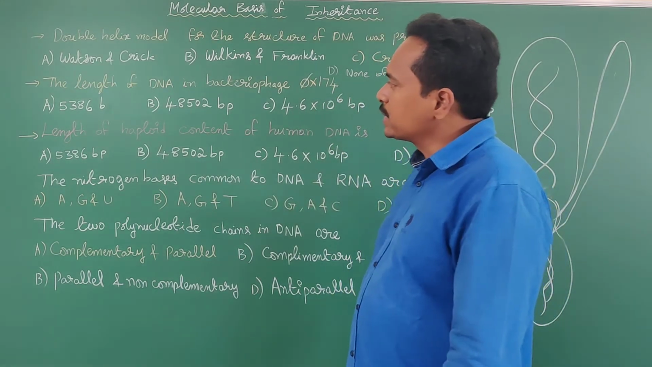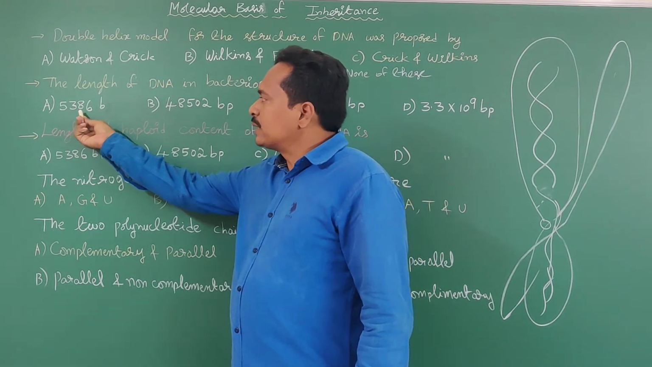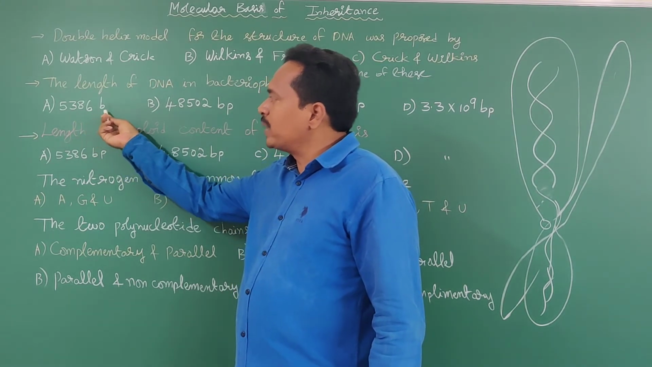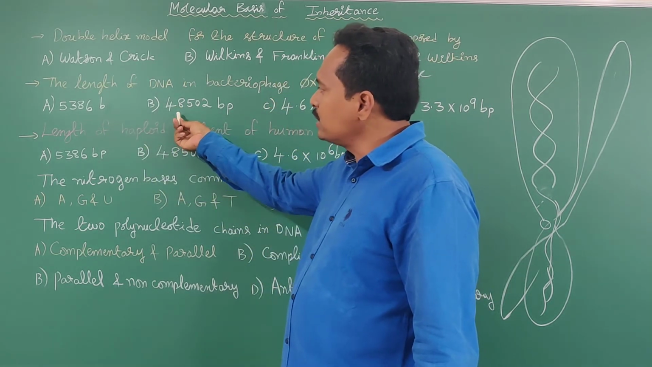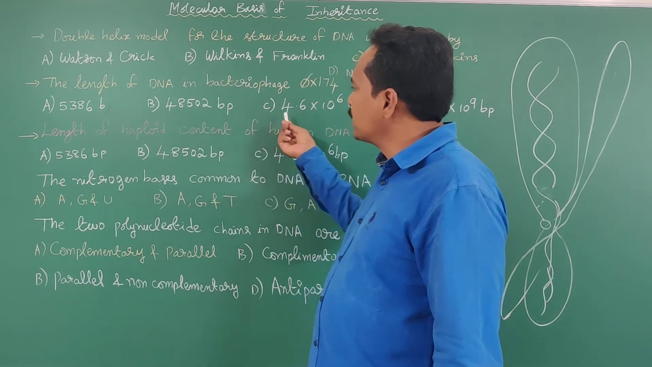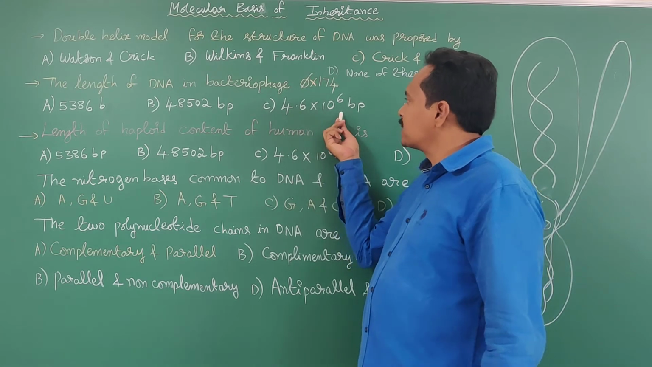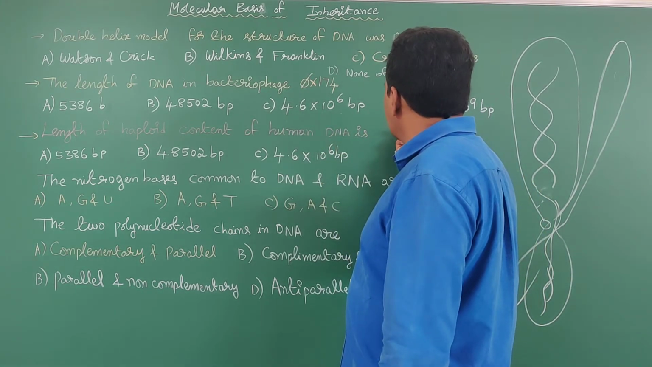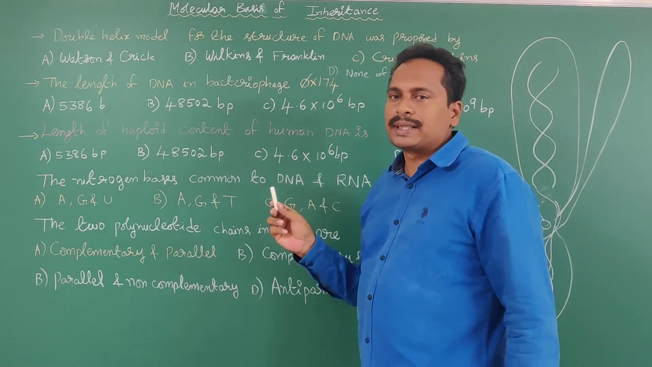What are the given options? Option A is 5386 bases or nucleotides. Option B is 48,502 base pairs. Option C is 4.6 × 10^6 base pairs. Option D is 3.3 × 10^9 base pairs.